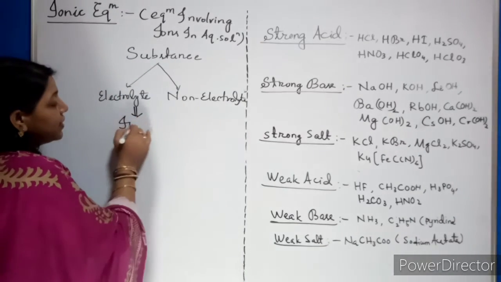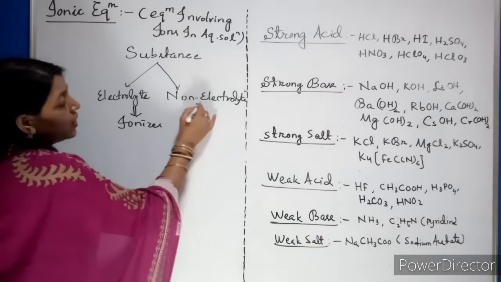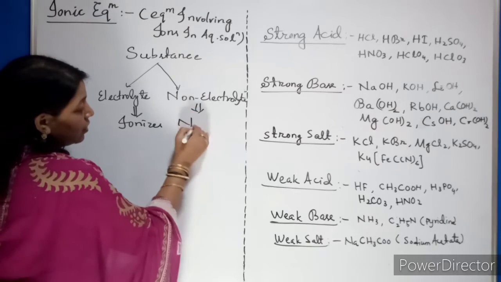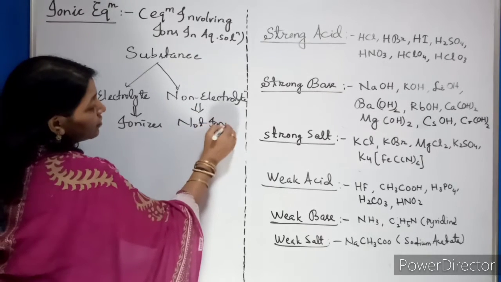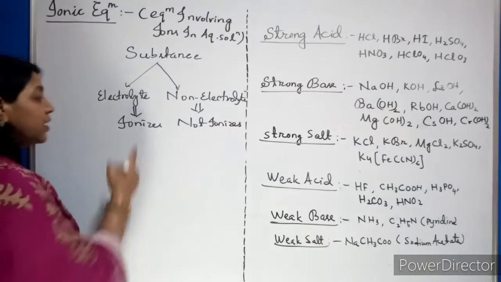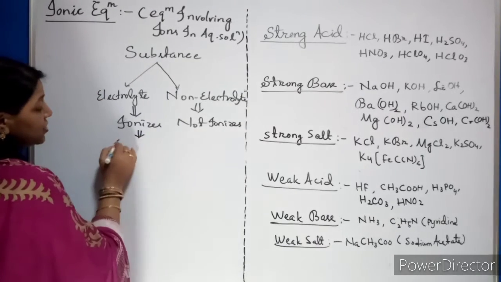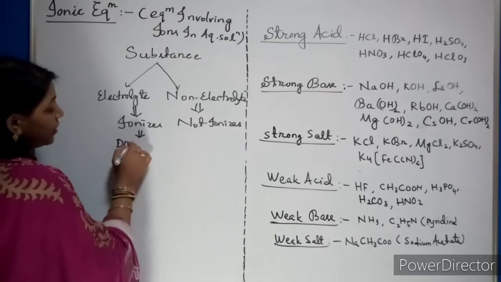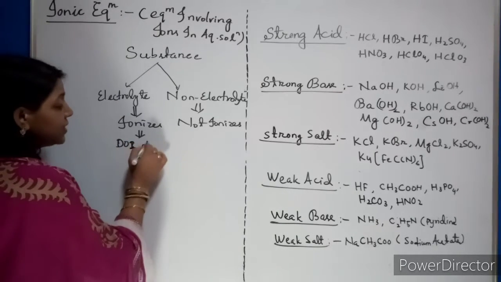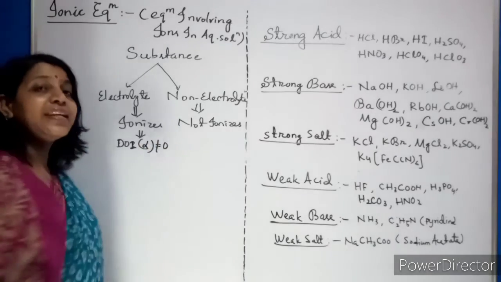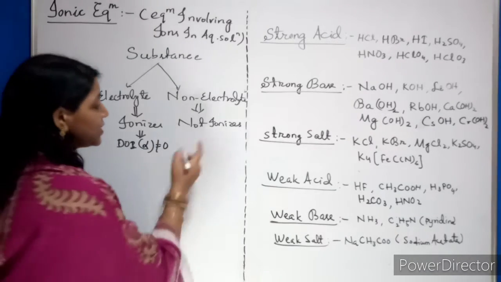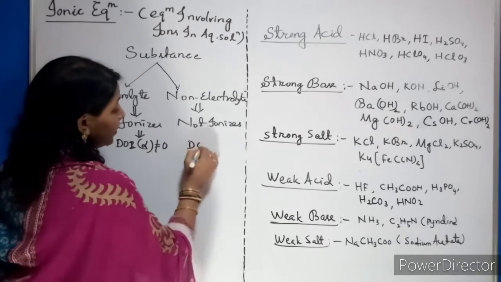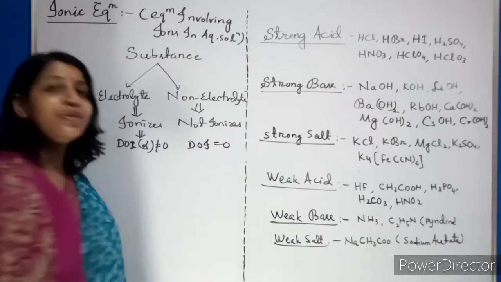That which ionizes. What is a non-electrolyte? That which does not ionize. Now they define this ionization in terms of the degree of ionization, DOI. The term is alpha. For an electrolyte it is not equal to 0, whereas for a non-electrolyte the degree of ionization is equal to 0.